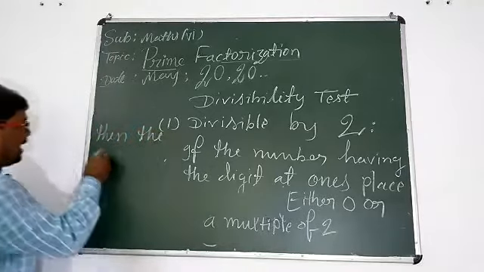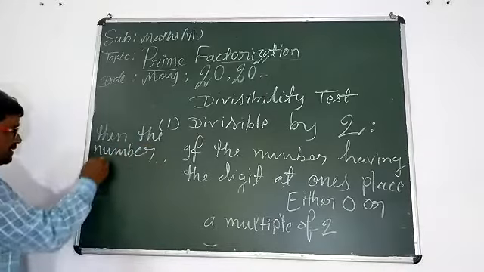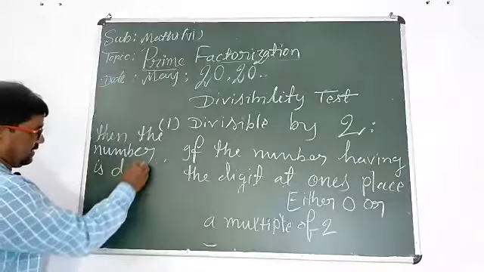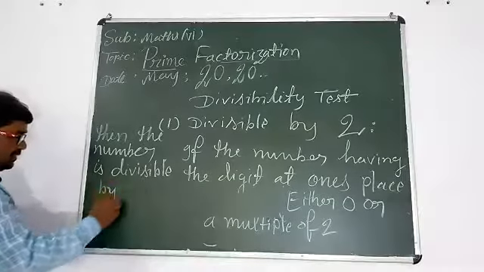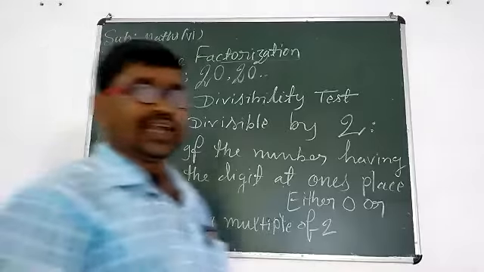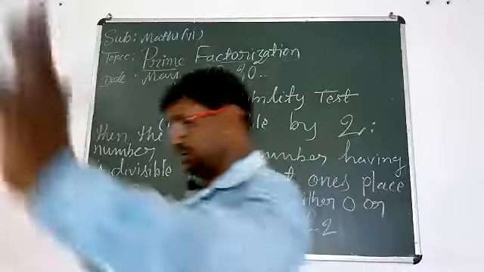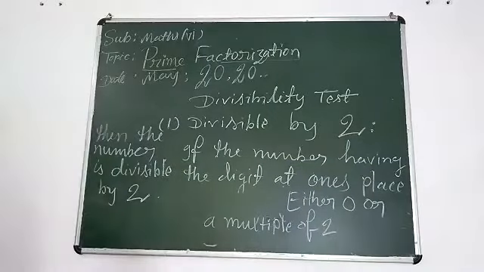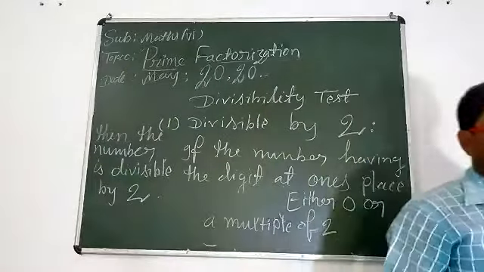Then the number is divisible by 2. Okay, understood?